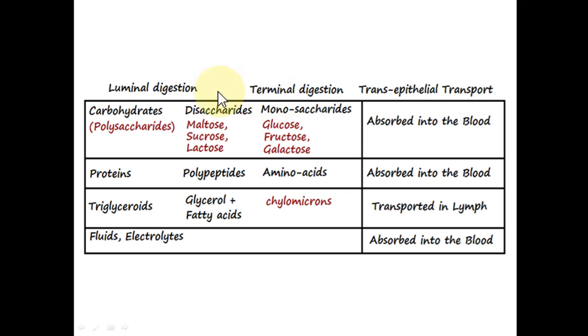So a problem can occur anywhere in these positions. Either there may be some defect in the luminal digestion, or there may be a problem in the terminal hydrolysis or terminal digestion, or there may be a problem in the transepithelial transport, and a problem anywhere in these various phases can lead to malabsorption.